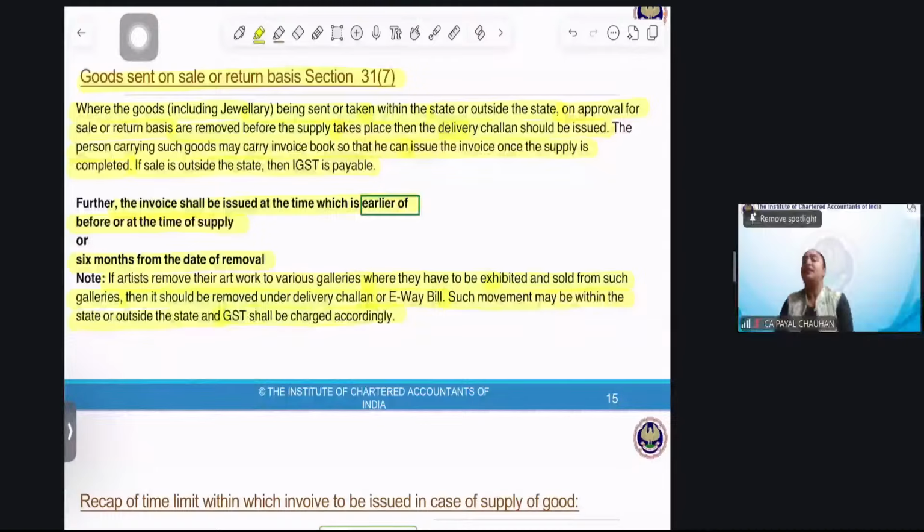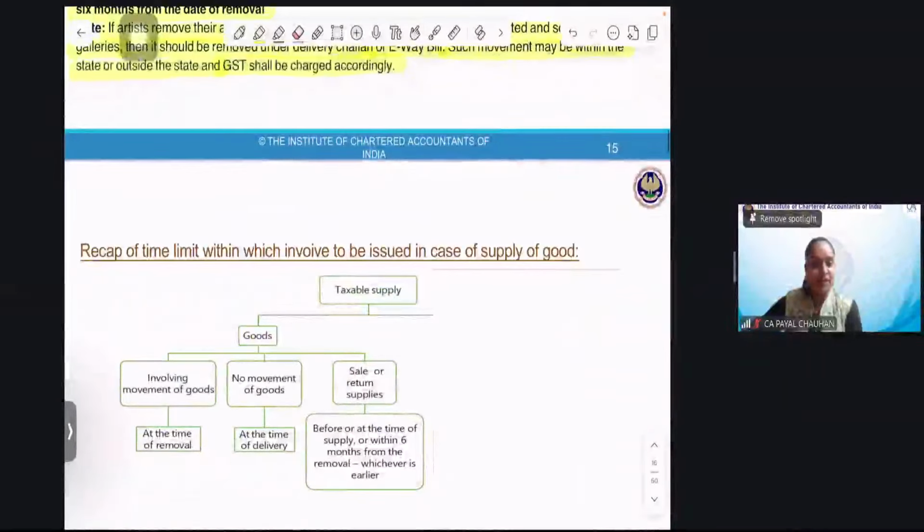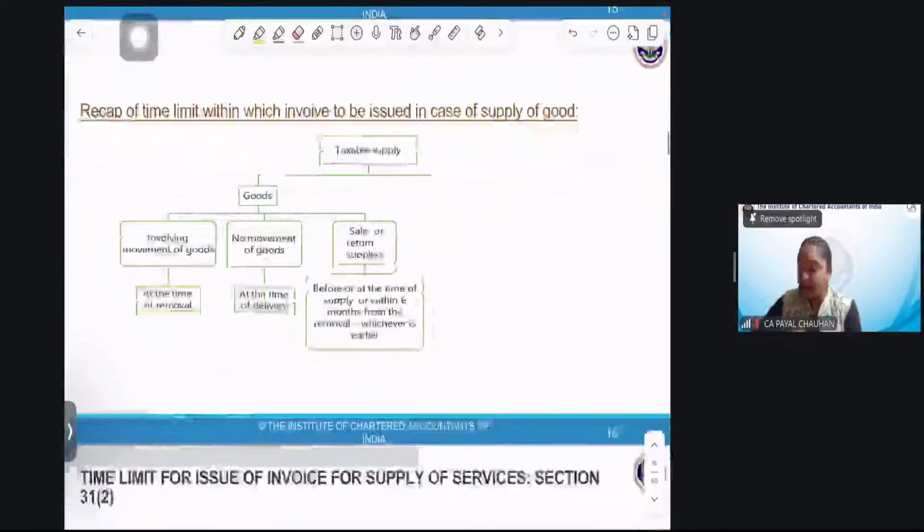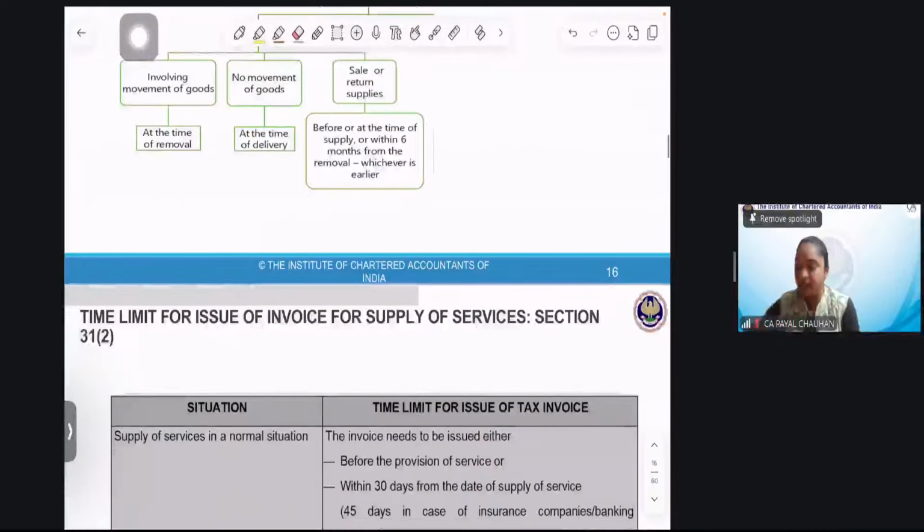We've done goods sent on approval. In case the goods are sent on approval, if you approve the goods, then the invoice will be issued at the time of approval or before the approval. But if you are not approving the goods, then the invoice will be issued within 6 months from the date of removal. Did everyone get it? So here's a quick recap. We'll cover it quickly.